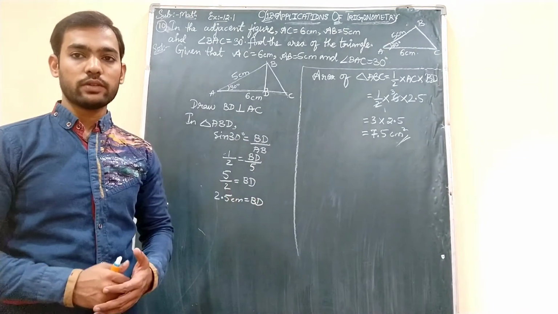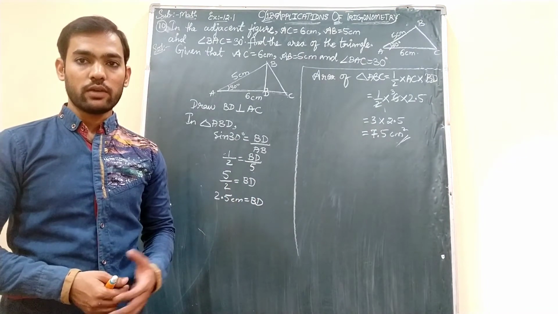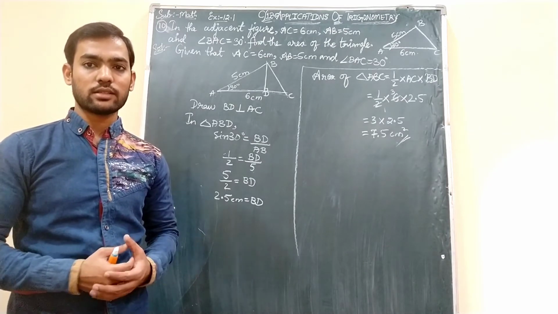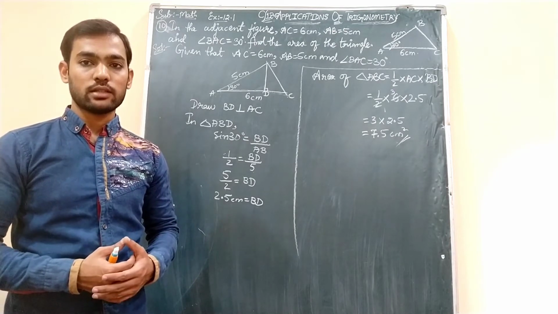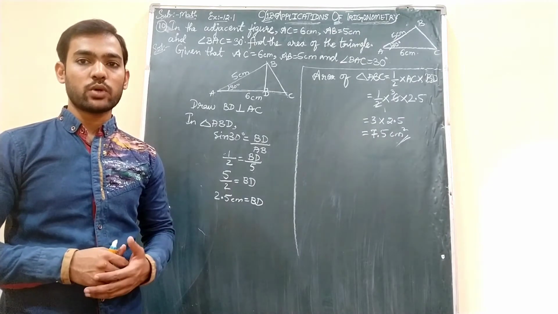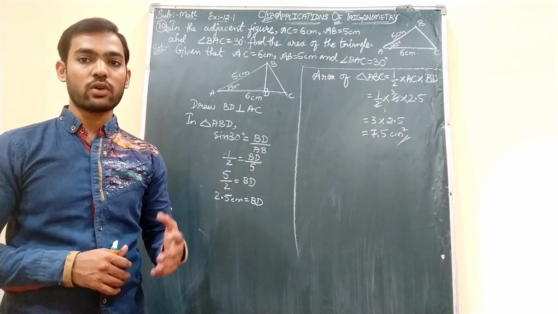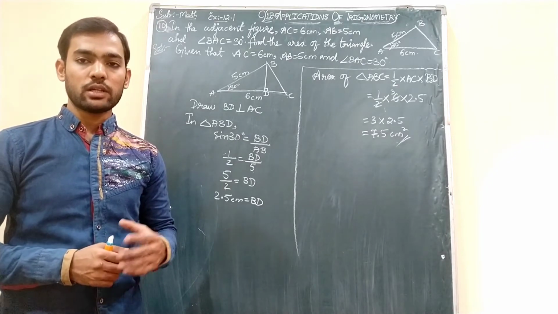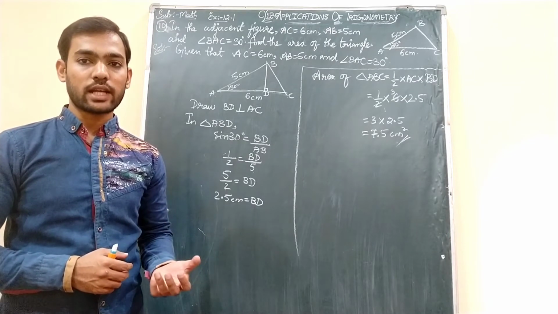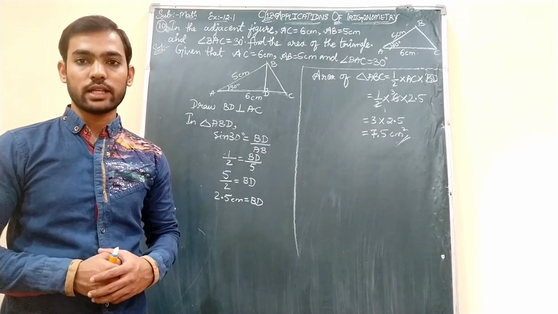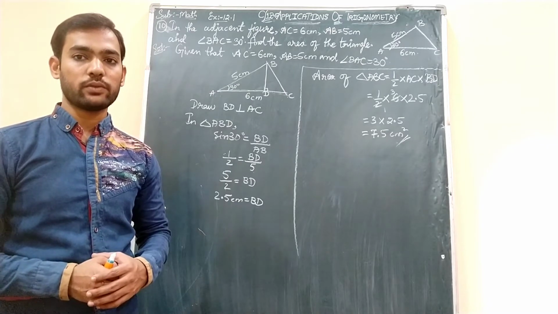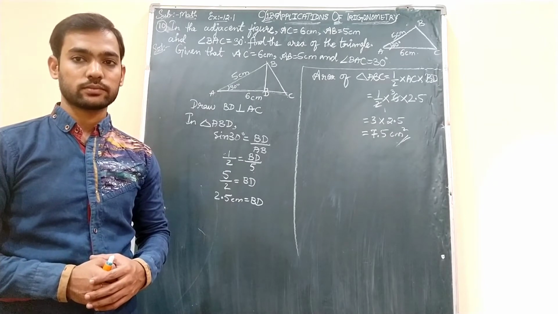Just copy this one, then we will proceed to exercise 12.2, wherein we will be learning how to find out the given things using two triangles. Till now we were having only one triangle. Okay students, so now in exercise 12.2 those questions you will be facing for 4 marks in examinations, wherein you will be having two triangles and using those two triangles and given criteria how to find out the unknown things that he will be asking you in the question. Okay, so copy this one, then we will proceed to exercise 12.2 also.